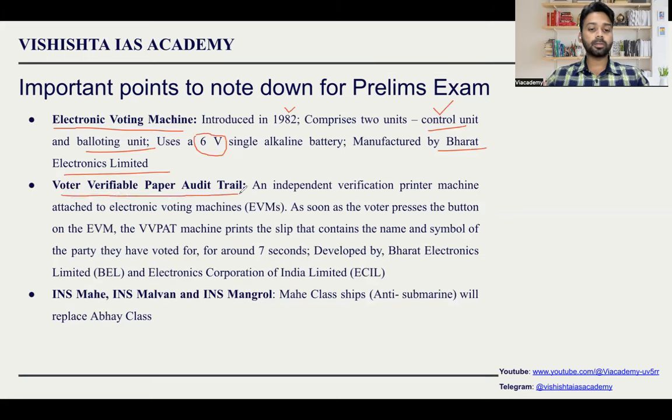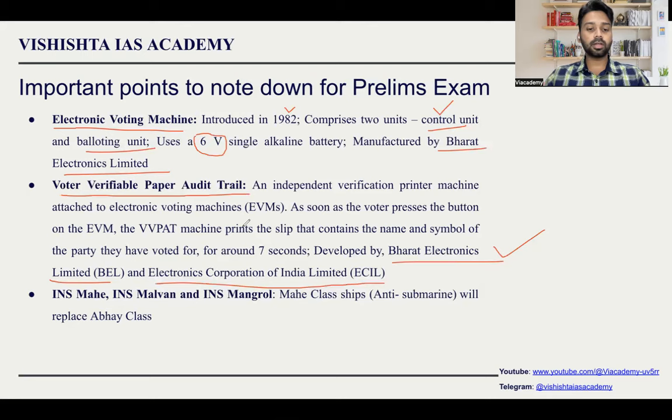About the voter verifiable paper audit trail. It is also developed by Bharat Electronics and then by Electronics Corporation of India Limited. So these two organizations are involved. If you get a question saying it is developed only by Bharat Electronics, that is wrong. If it says it is developed only by ECIL, that is also wrong. It is developed by both of them.